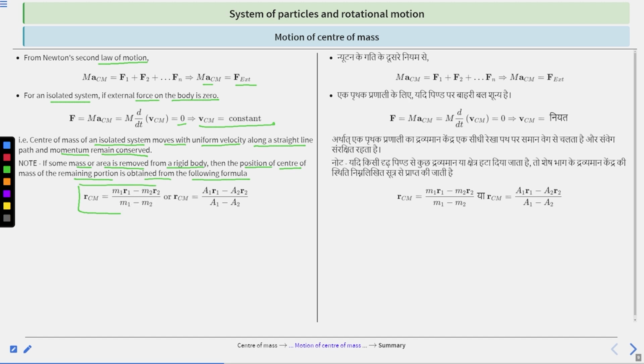Or we can write it in another form: R CM is equal to a1 r1 minus a2 r2 divided by a1 minus a2. Clear? So this is the formula for the position of the center of mass of the remaining portion. Clear?